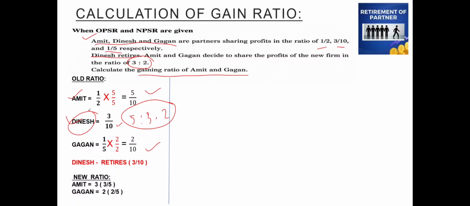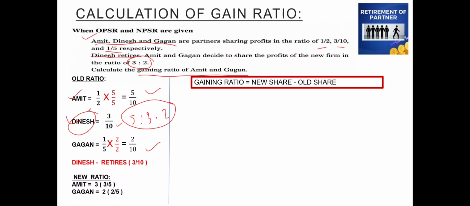The gaining ratio formula is equal to new share minus the old share. So first, the gaining ratio of Amit will be the new share of Amit, which is 3 by 5, given here, minus the old share, that is 5 by 10, which we had calculated.